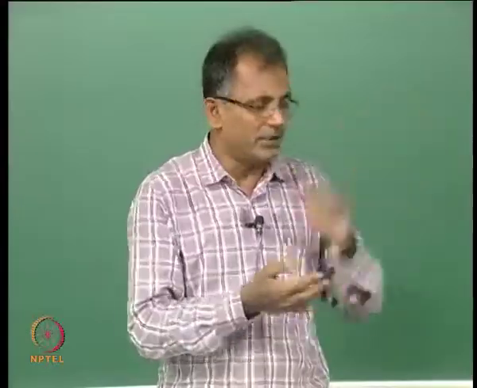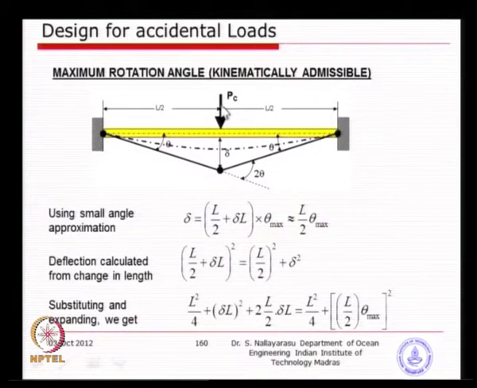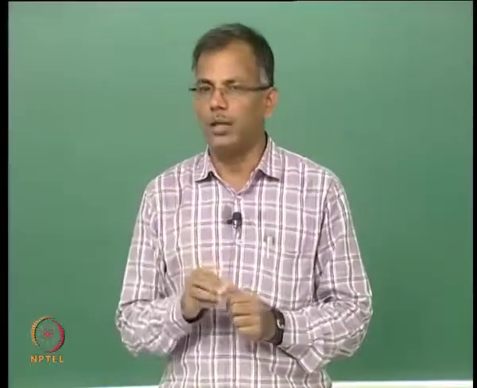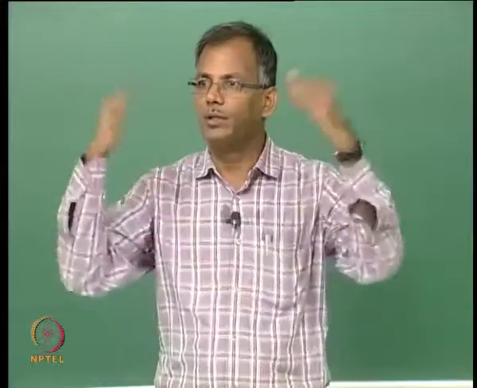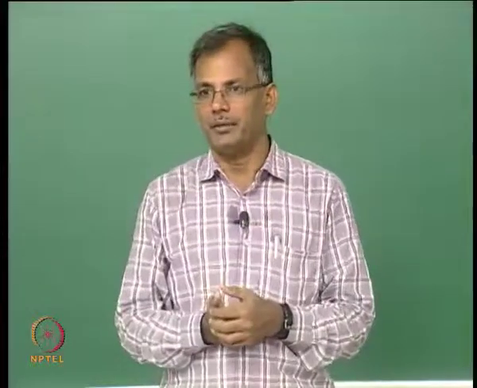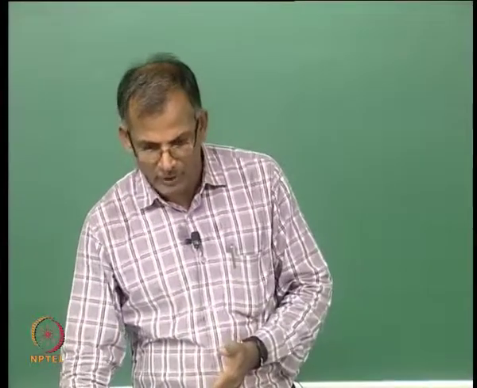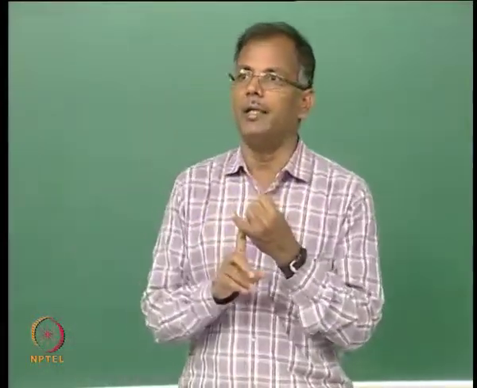For example, look at this picture. You apply a load like this and keep increasing the load. When the delta becomes too large, that cannot exist, because the length extension or the strain in the beam, this half of the length, is considerably smaller compared to the displacement. The rotation is larger, so the beam has to break. So we are trying to derive a relationship between the strain and the rotation.